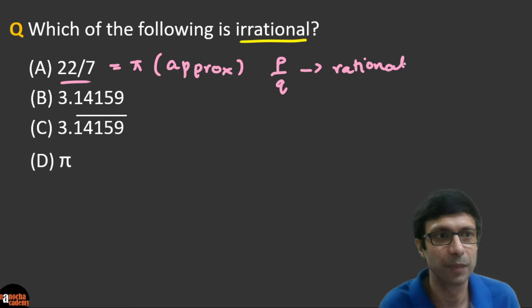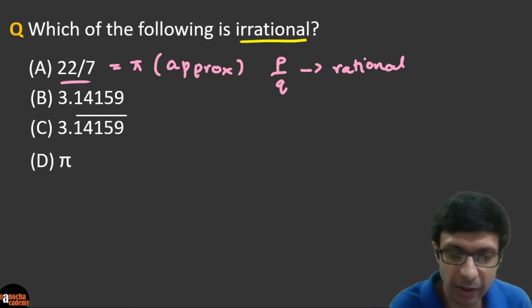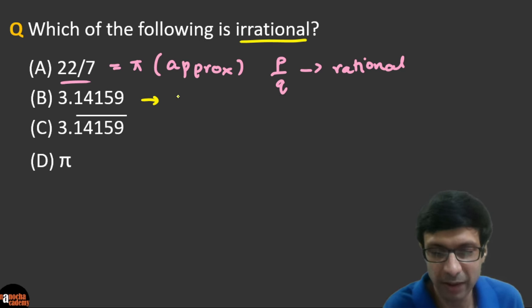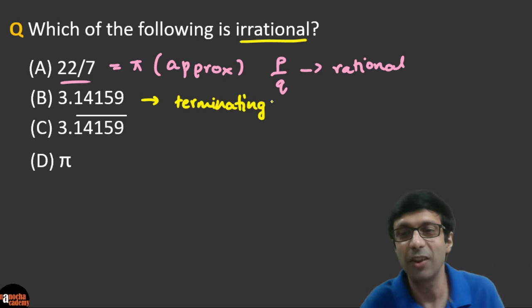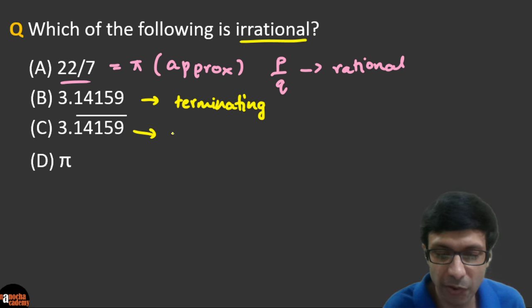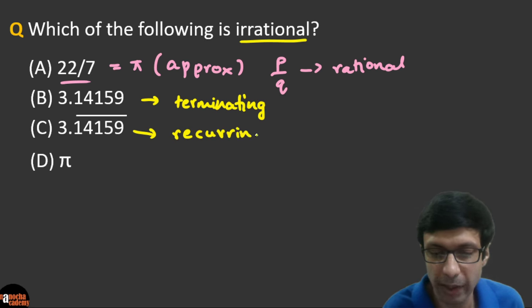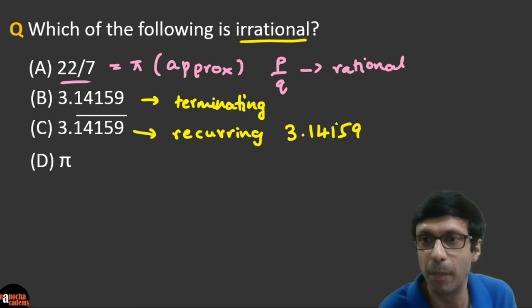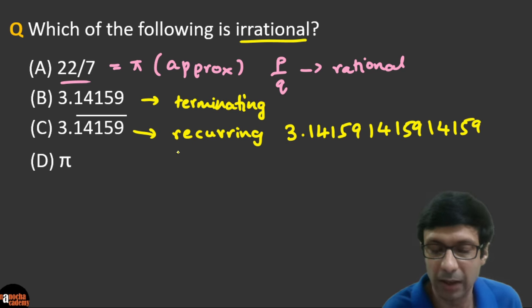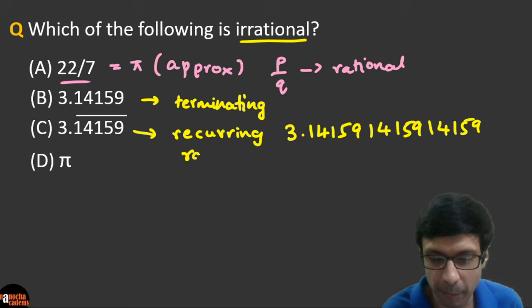This is not irrational. Now let's take a look at option B. Okay. So if you take a look at this number, can you see that it's a terminating decimal number, right? So this is a terminating decimal number and so it cannot be irrational because irrational numbers are non-terminating and non-recurring. And this number is a recurring decimal number. So it is non-terminating because it's something of this form, right? 3.14159 and the bar means it's repeated. The pattern gets repeated. Okay, so it's going to be something like this and it goes on forever. But since it is a recurring decimal number, so it is a rational number.